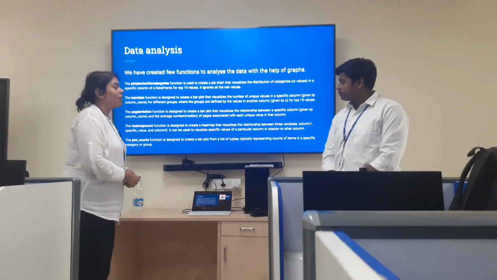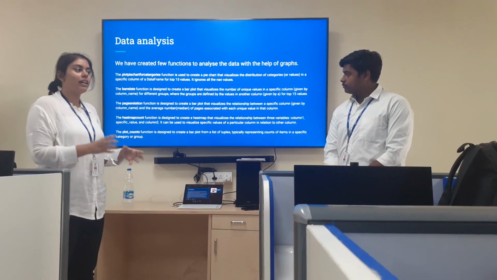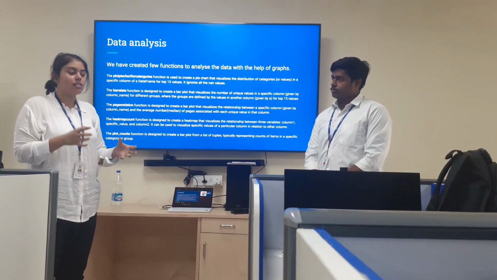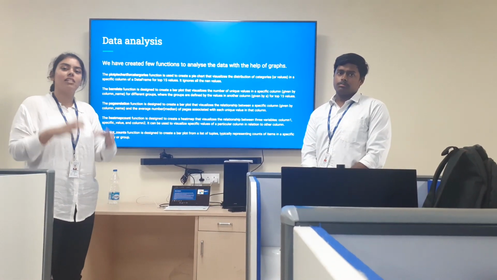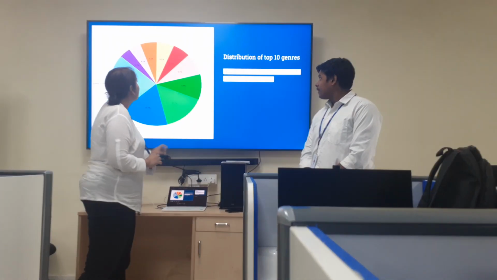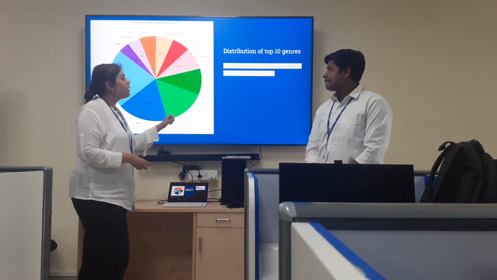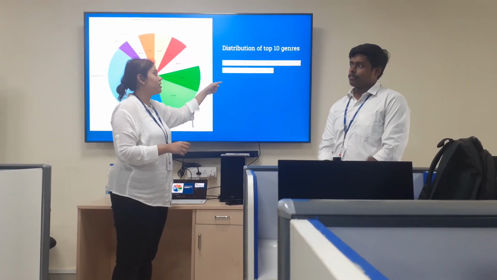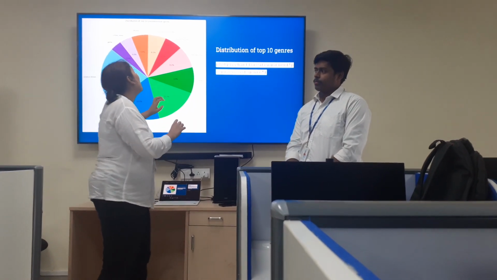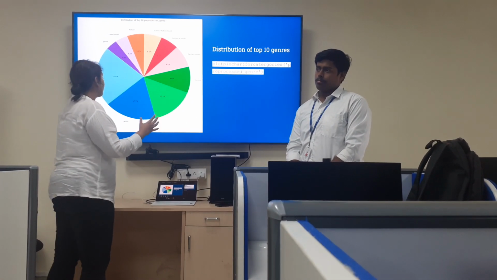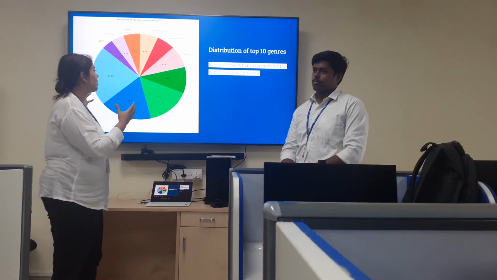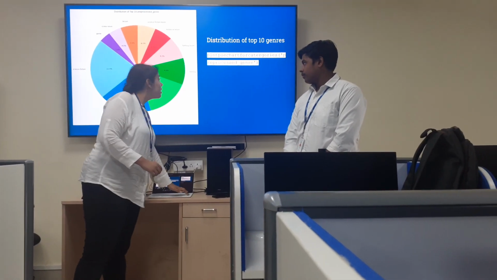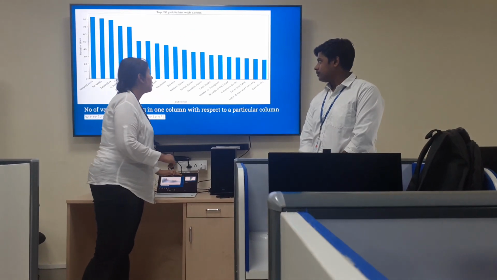Data analysis. As we have a very huge set of data, we are trying to create a few functions so that you can use these functions to see the connection between a lot of columns rather than just analyzing one column. The first one is our pie chart. Here we can input any data, or we can send any column name. Like here I have sent the genre name, which is pre-processed, and after that we can create a pie chart related to the distribution of the counts or the most occurring genre. Here we got science fiction as per our data set as the most occurring genre.